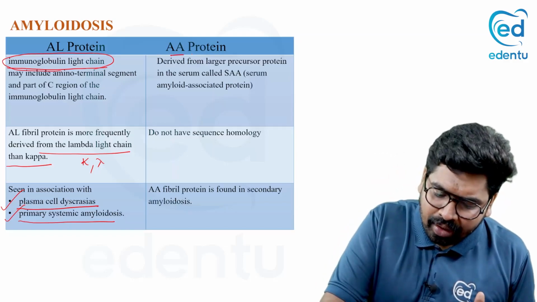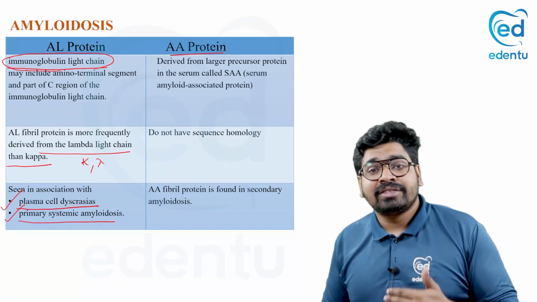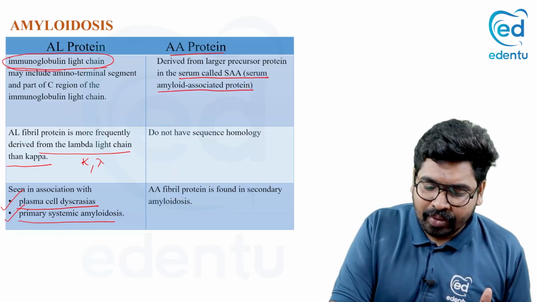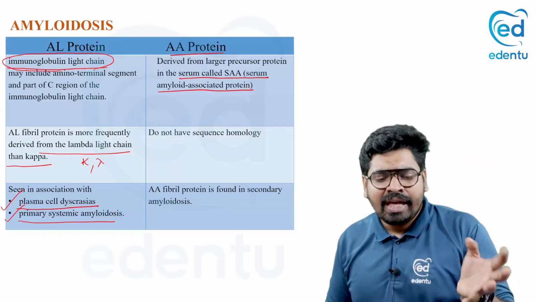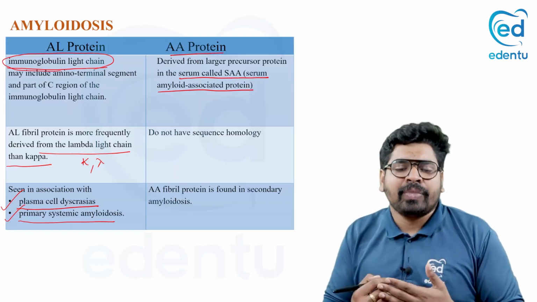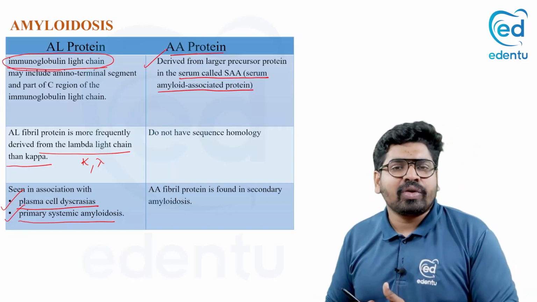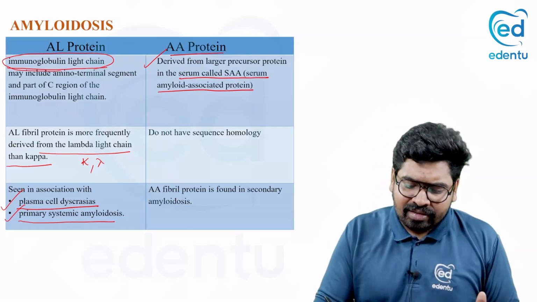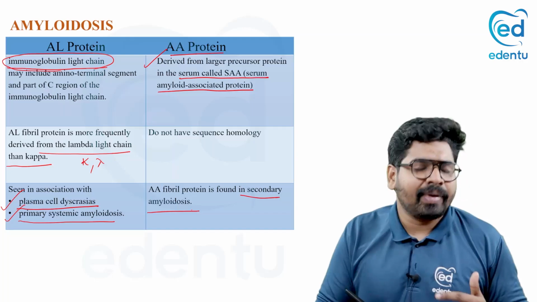Coming to AA protein, it is derived from a serum protein called serum amyloid associated protein. So it is not from your plasma cell. Here it is derived from the serum protein, serum amyloid associated protein, and it is mainly seen in secondary amyloidosis.